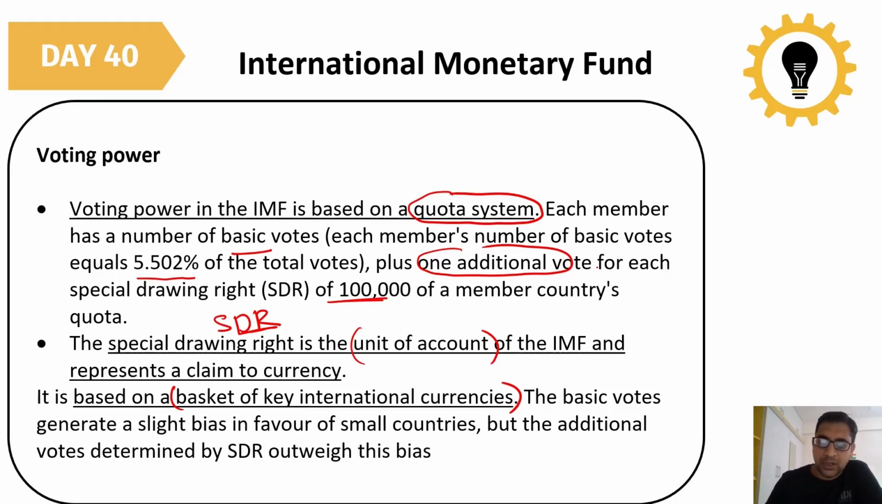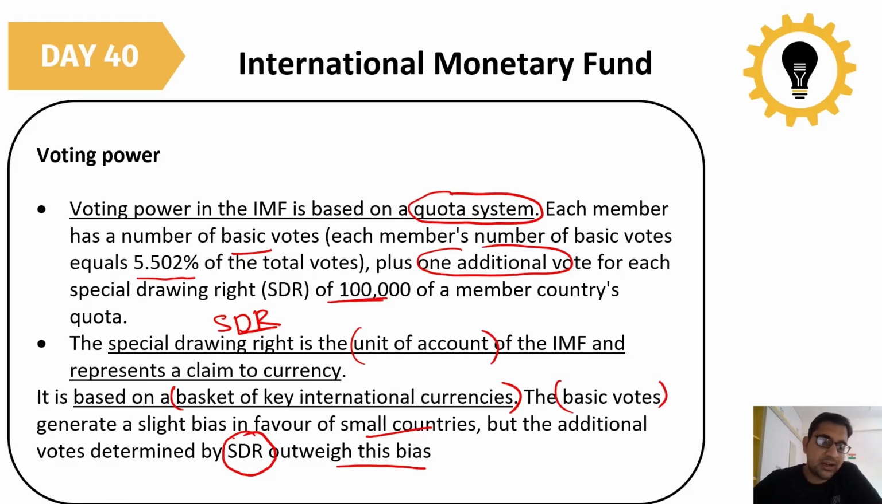The basic votes generate a slight bias in favor of the small countries. But the additional votes determined by the SDR outweigh this bias. Earlier, the basic votes provided a slight bias to the smaller countries because everybody has the same vote, but how many SDRs a country has outweighs this bias.